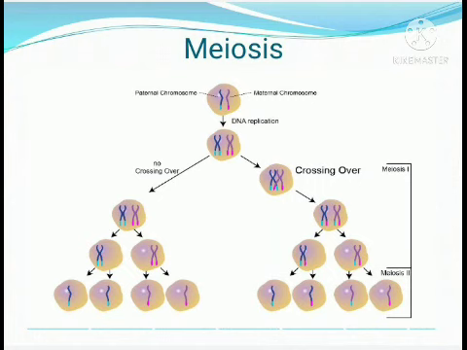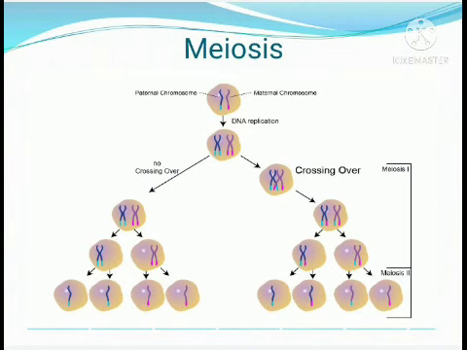Meiosis occurs in 2 successive stages, meiosis 1 and meiosis 2. During the interphase of meiosis 1, the chromosomes of the diploid cell start to replicate. As a result, each replicated chromosome consists of 2 sister chromatids attached at their centromere.